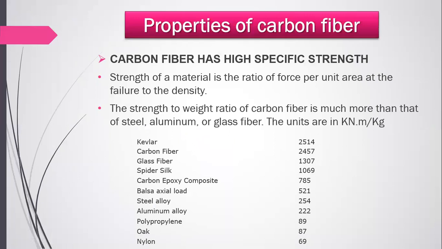Now, what are the properties of carbon fiber? The first one is that carbon fiber has high specific strength. The strength-to-weight ratio of carbon fiber is much more than that of steel, aluminum, or glass fiber. This is the value of carbon fiber, which is the second strongest material.